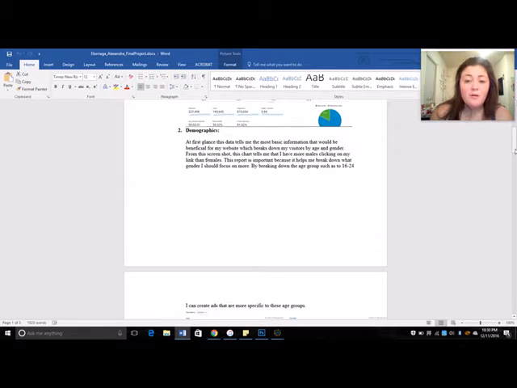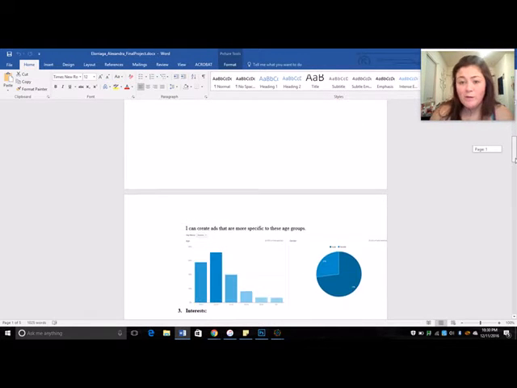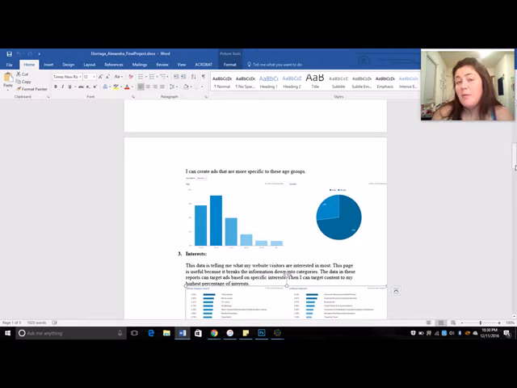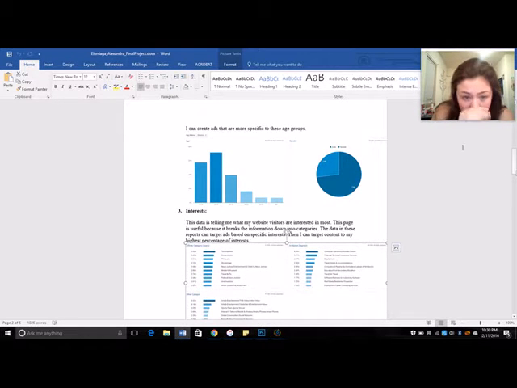By breaking down the age groups, such as, for example, 16 to 24, I could create ads that are more specific to these certain age groups. So I can focus on, okay, maybe I want to just focus on the age group of 16, or maybe I want to focus on 30 and up. Over here it shows the 16 to 24. My most popular was 25 to 34, and then I had 73% males entering, and females 23 or 27.